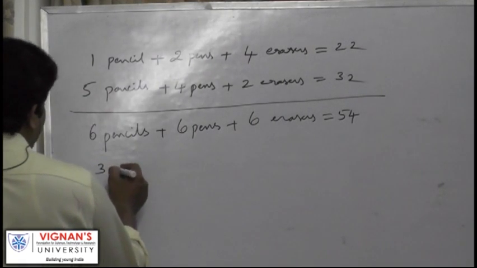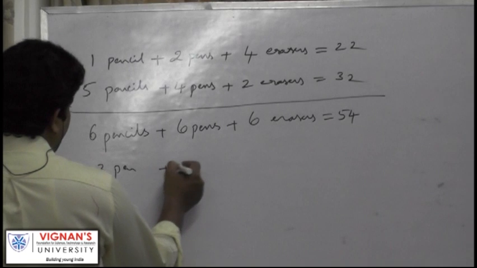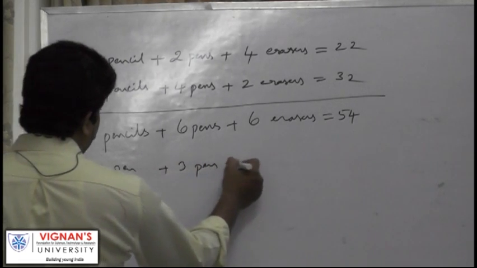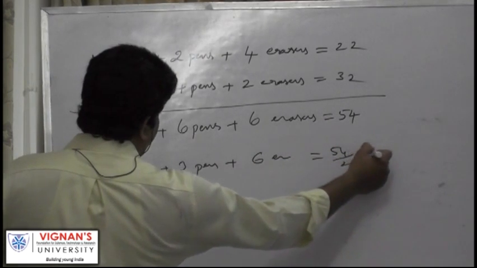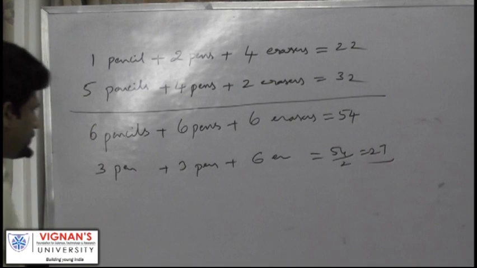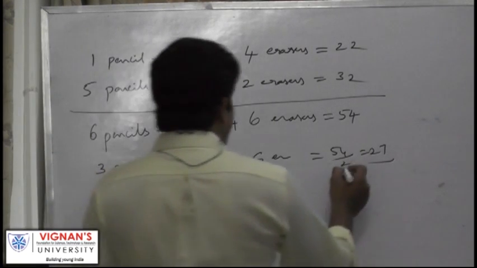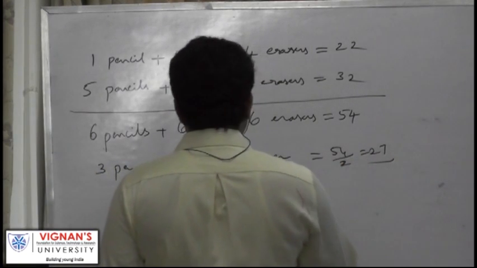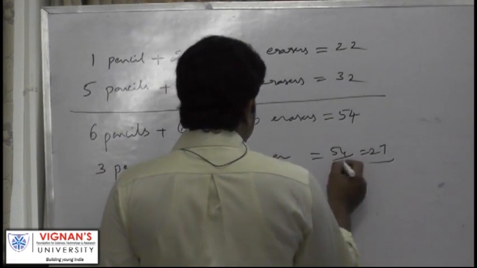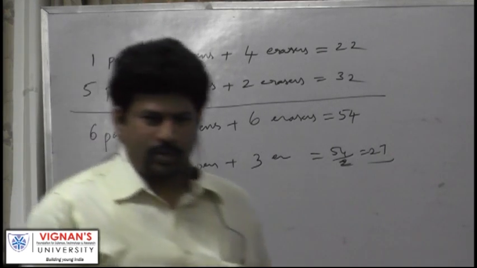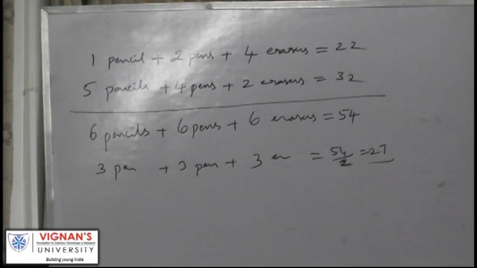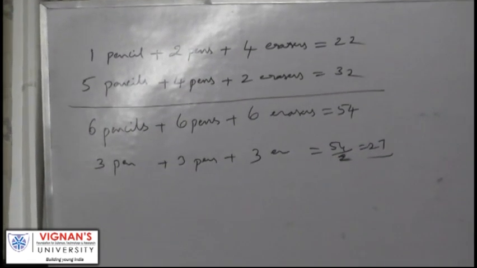So 3 pencils plus 3 pens plus 3 erasers is 54 by 2, which is 27 rupees. See, this kind of problems you are getting just by adding it.